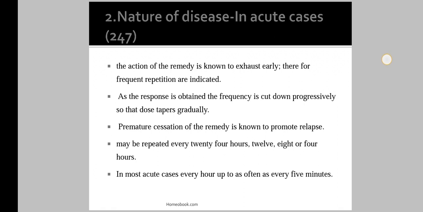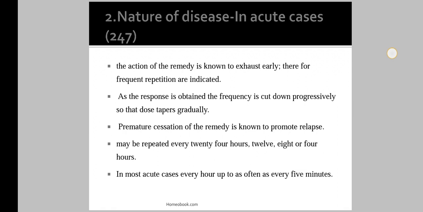Then the second condition is nature of disease. In nature of disease we will see acute cases and chronic cases. First, in acute cases, the action of remedy is known to exhaust early, therefore frequent repetitions are indicated.